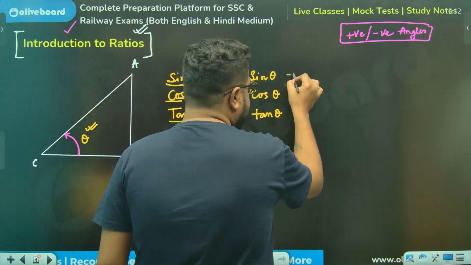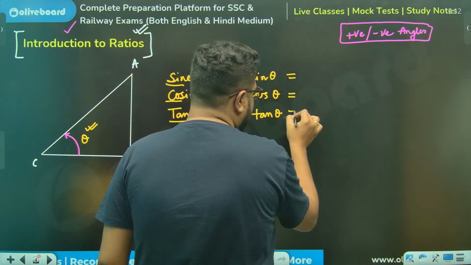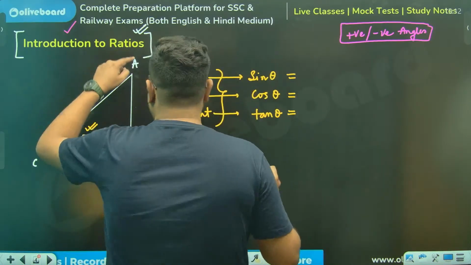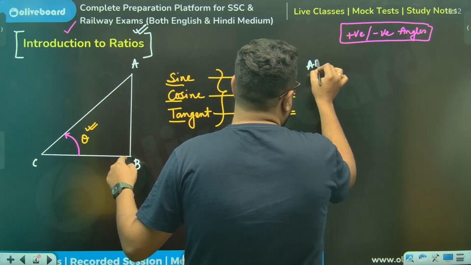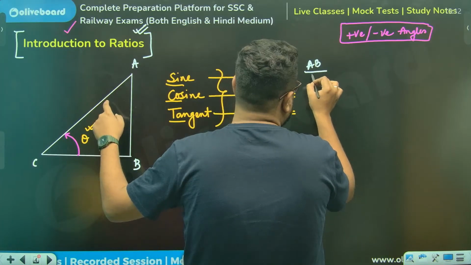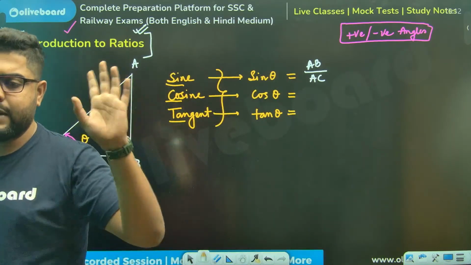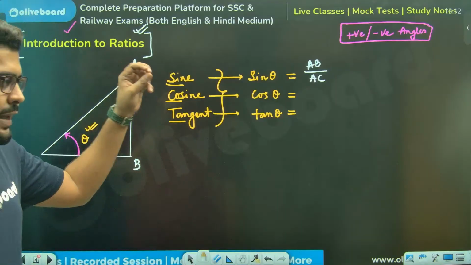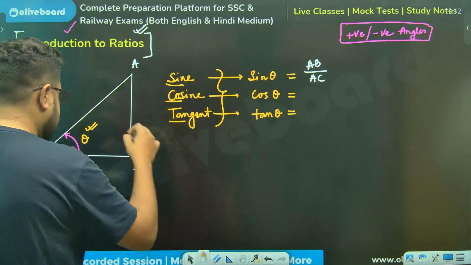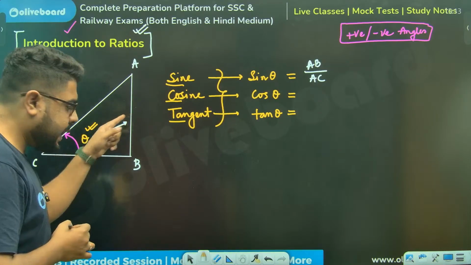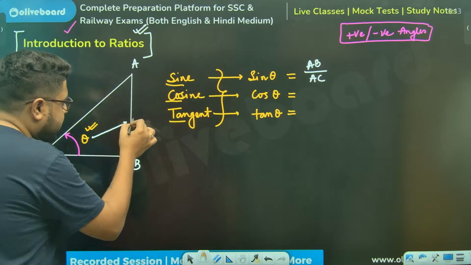So how are they defined actually? Sine is defined as the height divided by the hypotenuse. You will say, sir, how did you decide that AB will be the height? Here comes the logic. Whatever the angle, the opposite side is always your height.